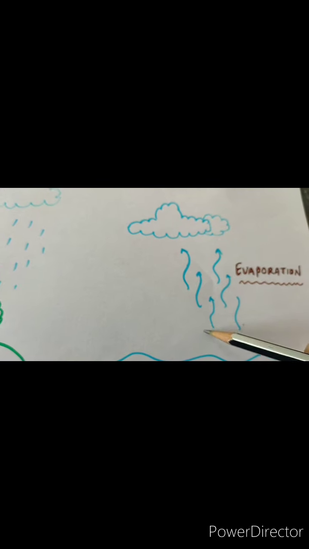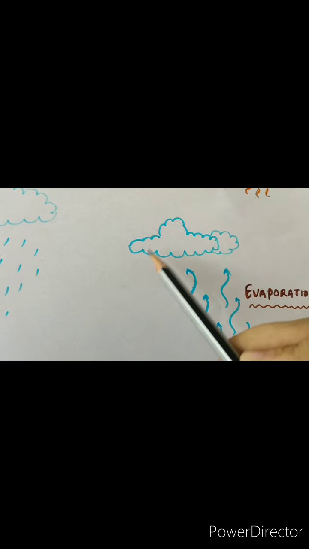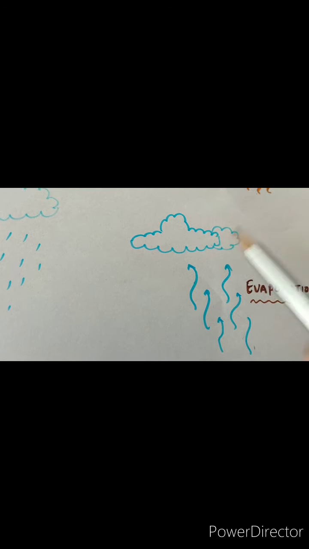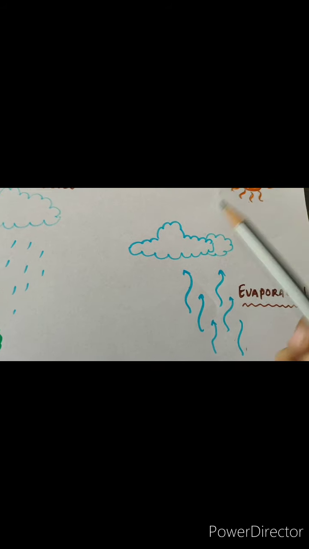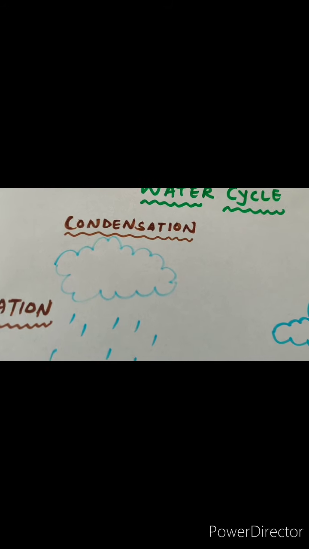Now these water vapors go up in the sky and they form clouds, and this process is known as condensation. What is it known as?